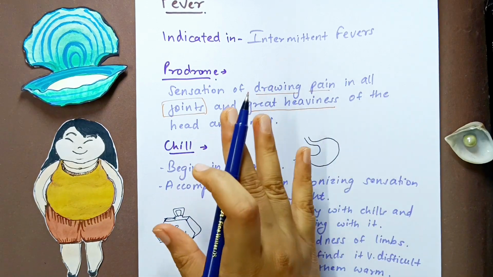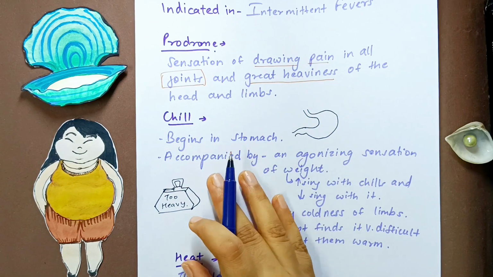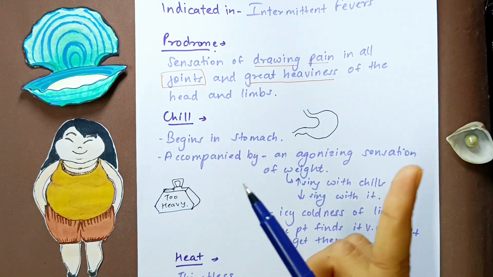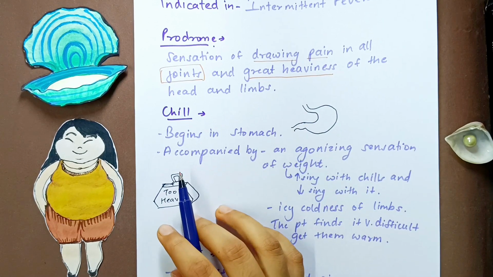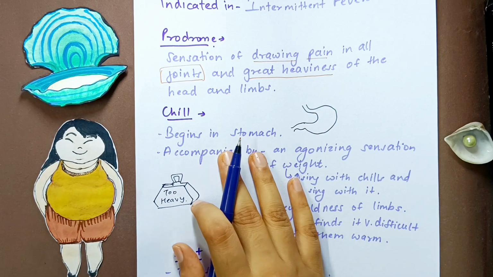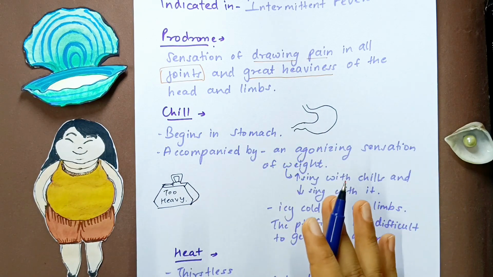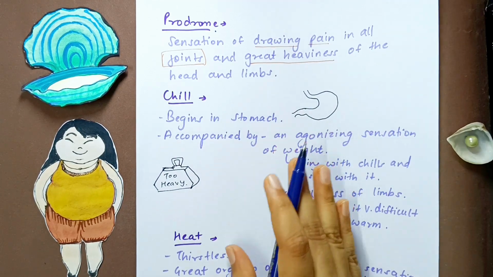This will be the prodrome, and then starts the chill. What happens in the chill? It begins in the stomach. So first of all, the chill will be felt in the stomach in this patient. Now every remedy has a different kind of symptom. Every remedy will have that the chill begins in the sole of the feet, or the chill begins in the hands, or in this and that. So every remedy has such kinds of symptoms. Now what Calcarea has is that it begins in the stomach. The chill begins in the stomach.